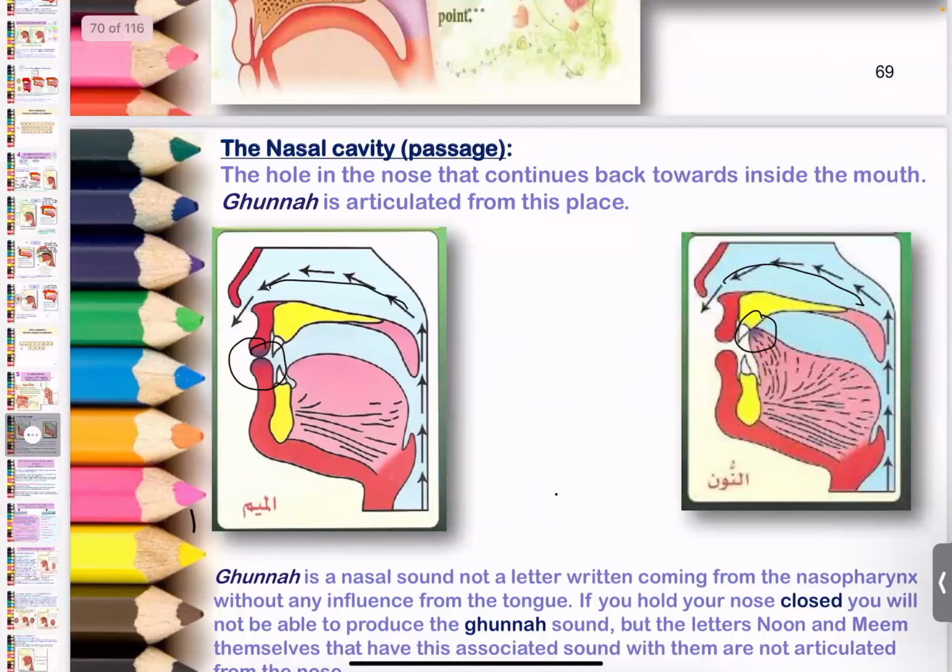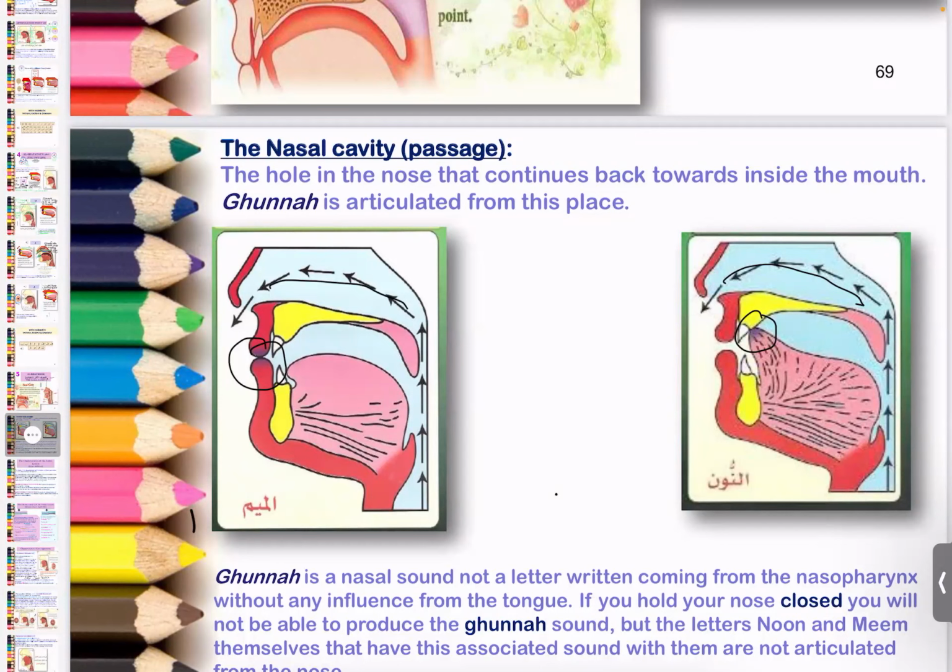Okay, partial stopping, looking for the letter noon over here. The tip and the surface of the tongue rises up to the gums of the top incisors. Here the sound is imprisoned at the tip of the tongue for noon, but the sound travels through the nose.